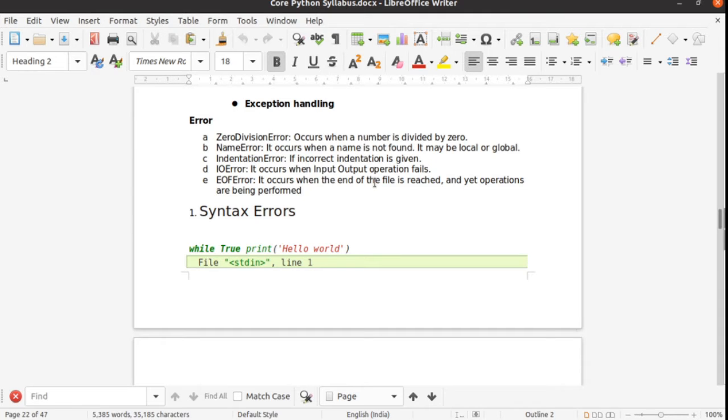Hello, last time we studied file handling, and today we will learn about exception handling. So, why is exception handling so necessary?